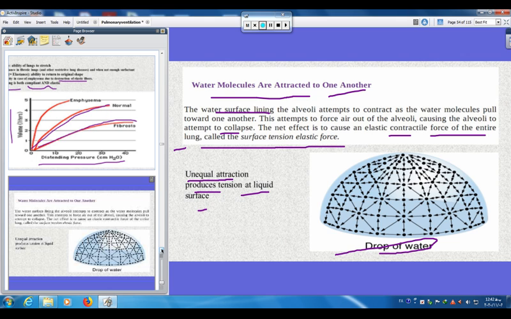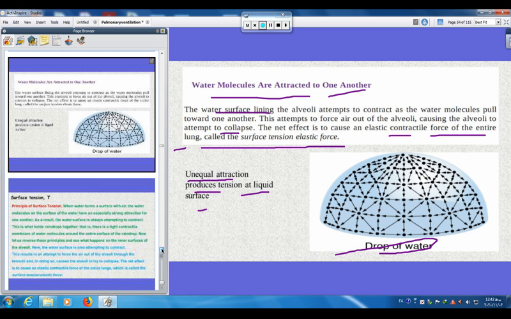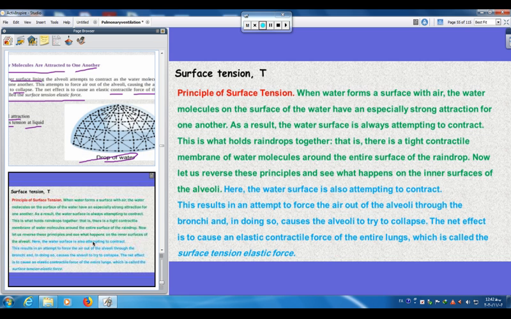Alveoli of the lungs, alveolus of the lungs. Therefore, in the lungs we have a surface tension because of the water and air. These are the principles of surface tension.